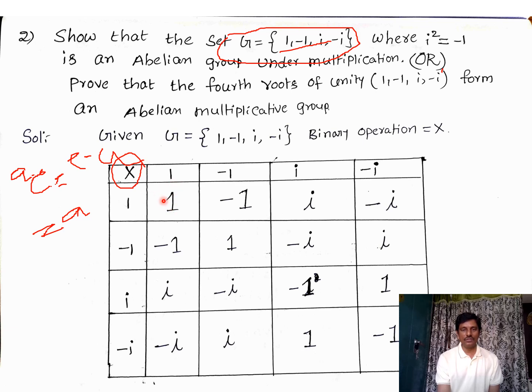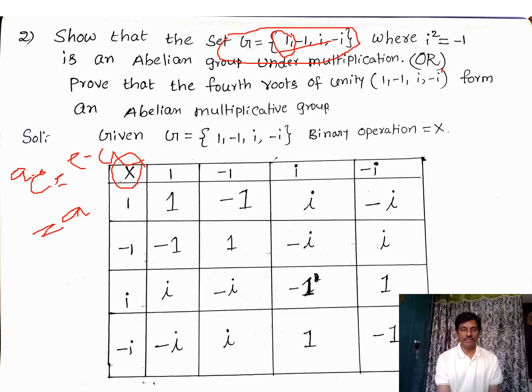1 into minus 1 is equal to minus 1. 1 is the identity element. That means 1 belongs to this set. So whenever 1 belongs to the set, the identity property is obviously satisfied. The identity element is 1. Clear? So the identity element exists and the identity property is satisfied.